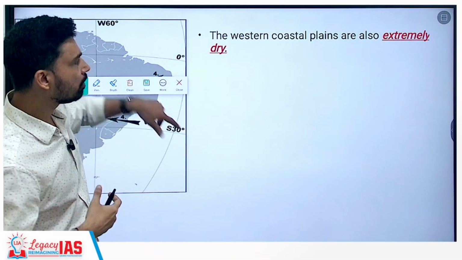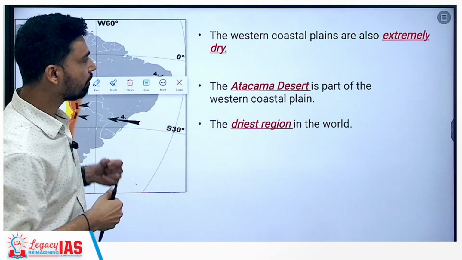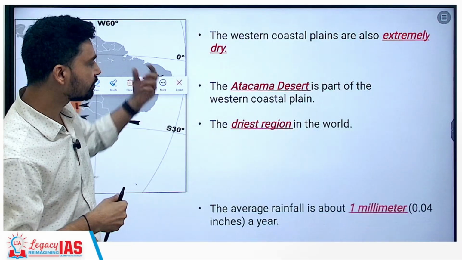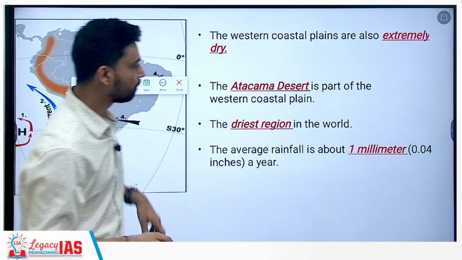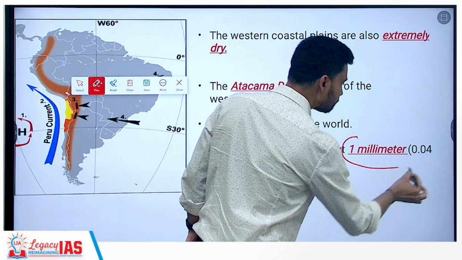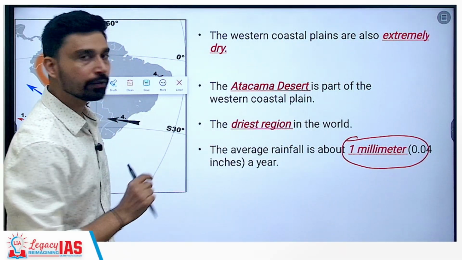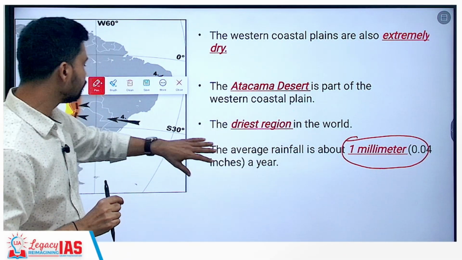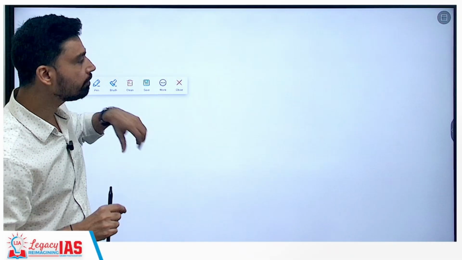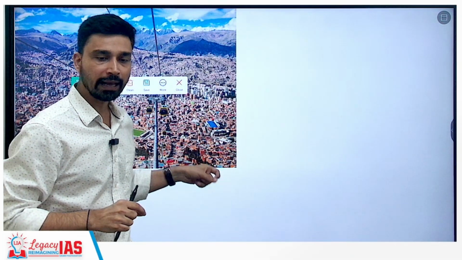Western coastal plains are also extremely dry, and that is where we have the Atacama Desert, part of the Western coastal plain, the driest region in the world. Now, how dry? If we look at it from the data perspective, we can say that 1 millimeter, that is roughly only 0.04 inches of rainfall, you would observe in the Atacama Desert on an annual basis.